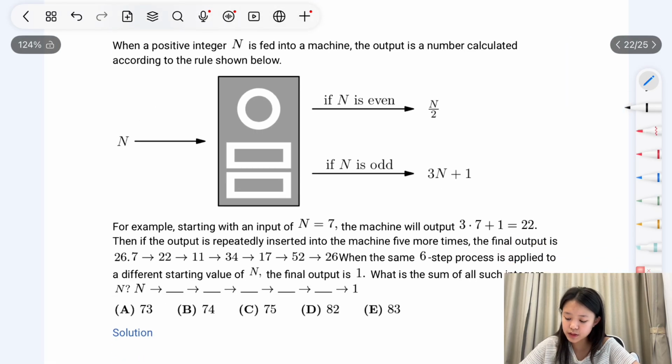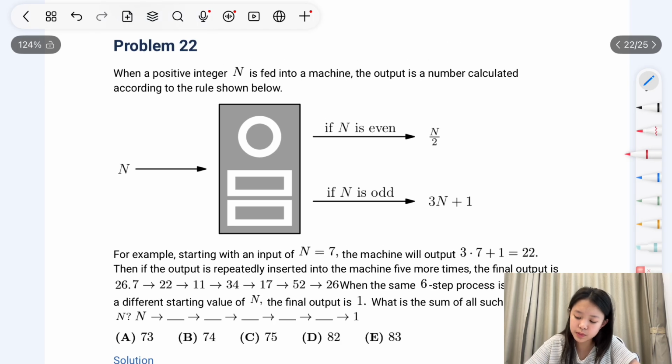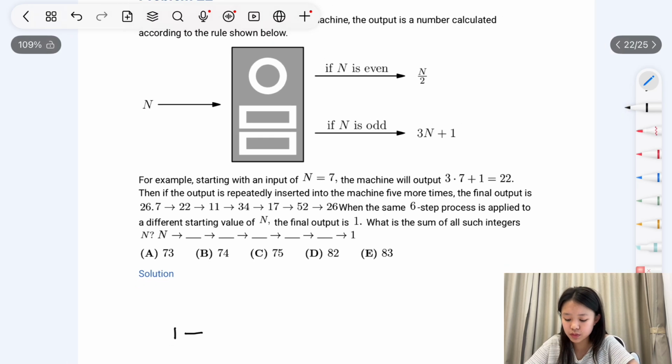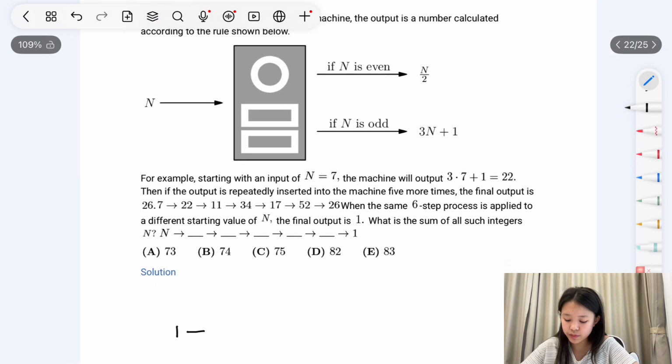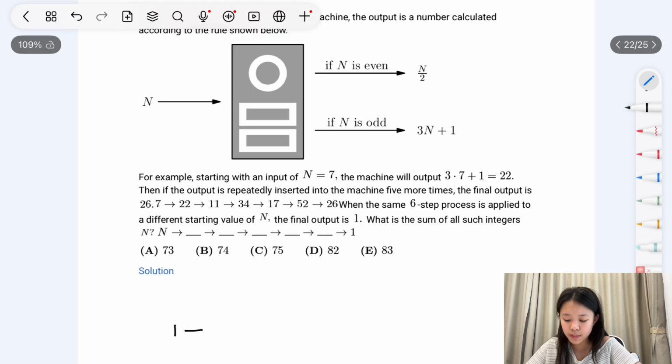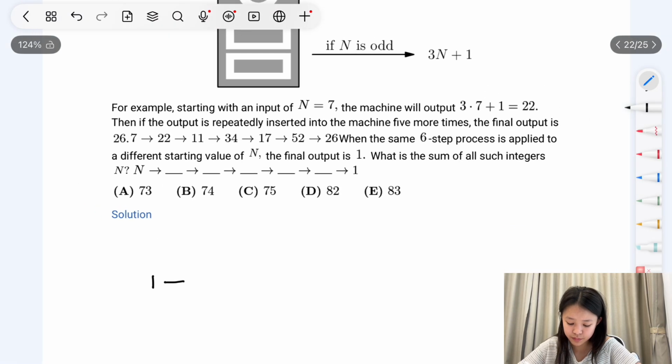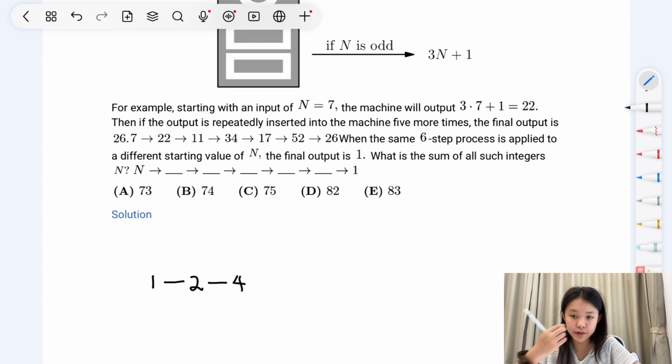Now we go back here and we see that it tells us that n has to be a positive integer. This means that the only way to get to 1 is n divided by 2, because if the next number were to be odd, then the next number would be 0, which is not a positive integer. So this is 2. And this is 4, since 1 is not divisible by 3 into an integer.